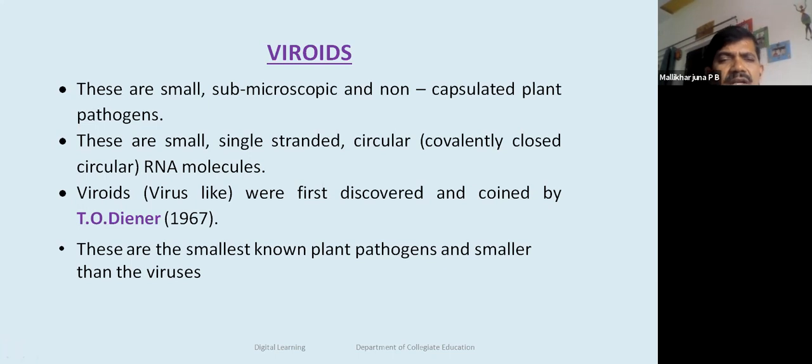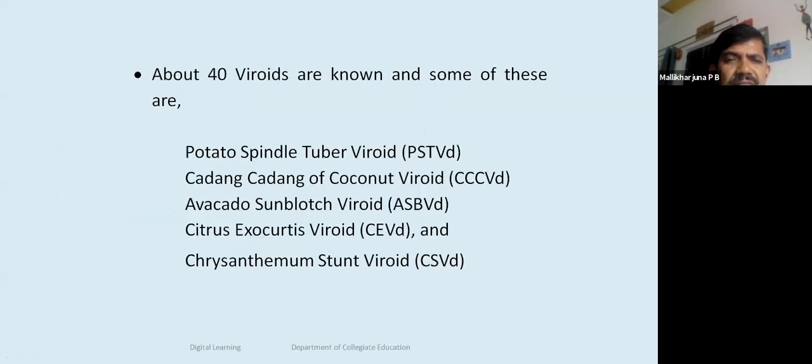Viroids were first discovered and coined as viroids by T.O. Diener, 1967. Viroids are the smallest known plant pathogens, smaller than viruses. There are about 40 different types of viroids known today.